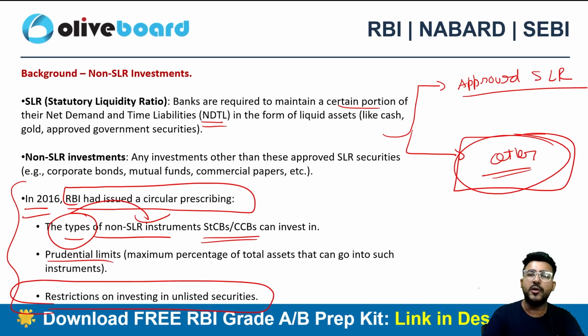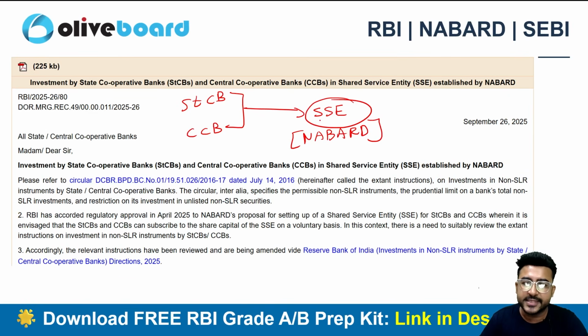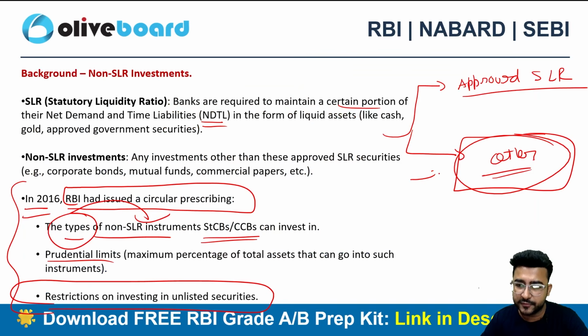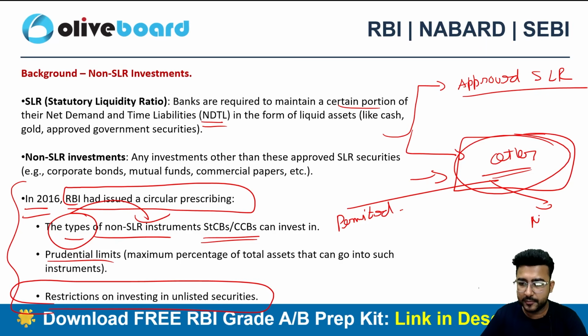Now, NABARD has launched SSE, shared service entity. This is very, very important for your examination. So, if you are a state cooperative bank or a central cooperative bank and you have invested in the shared service entity, which is a non-SLR security, now, if you are doing so, no problem at all. It is very well within the range of other approved non-SLR security, because within non-SLR security also you have two categories, whether you are permitted or not permitted.